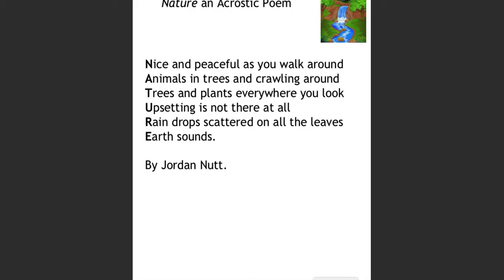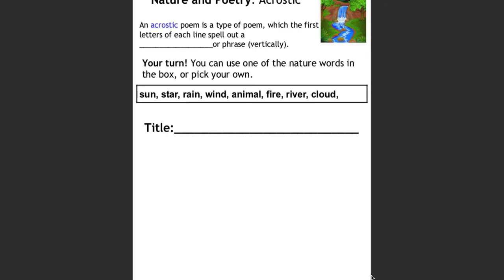So I'm going to show you your assignment real quick and then send you on your way. So here's your assignment. The first thing you're going to do is fill in the blank of this definition. It says an acrostic poem is a type of poem in which the first letter of each line spells out a blank or phrase. So what does each letter at the beginning of the line spell out? You're going to fill in this blank with that word.